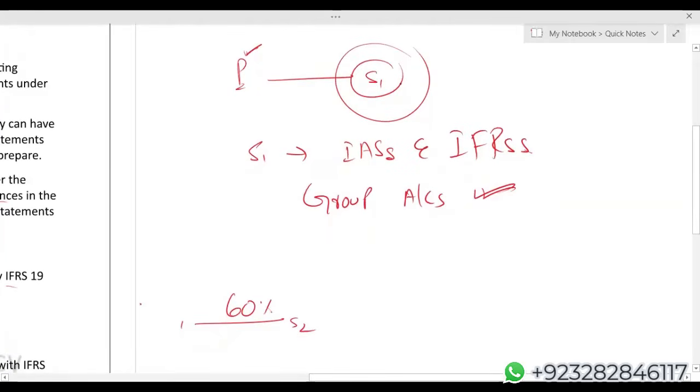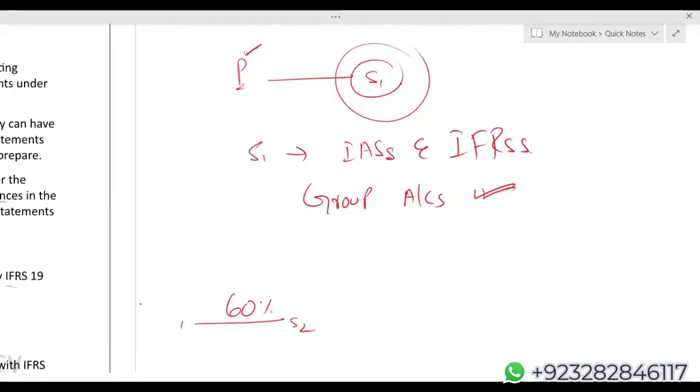If your subsidiary prepares individual books according to the local GAAP, then it will have to prepare a few additional financial statements to bridge the difference between the recognition and measurement requirements under IASs and IFRS and under the local GAAP, so that group accounts can be prepared.